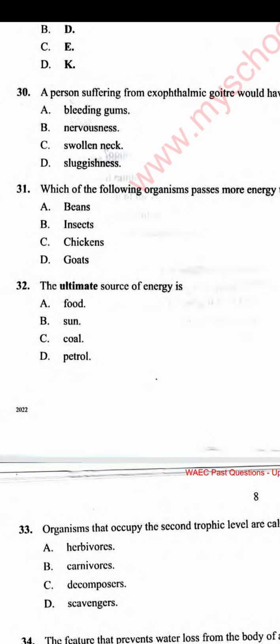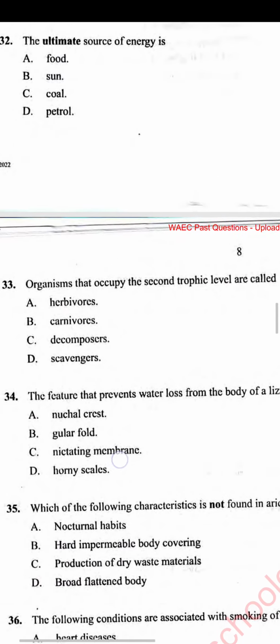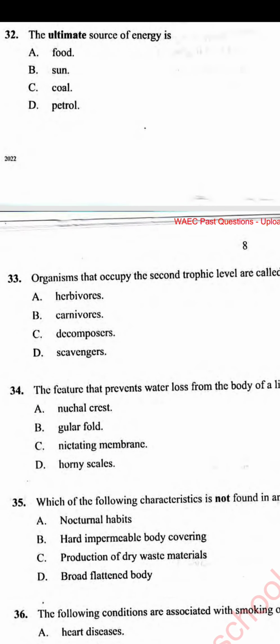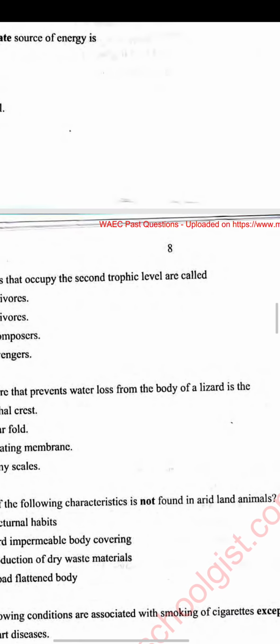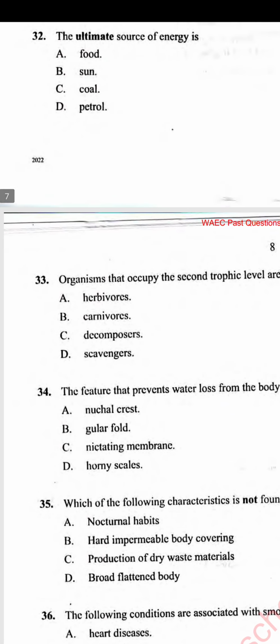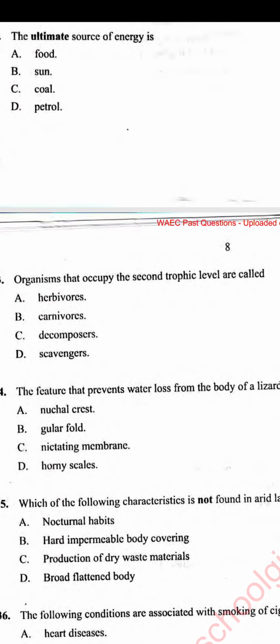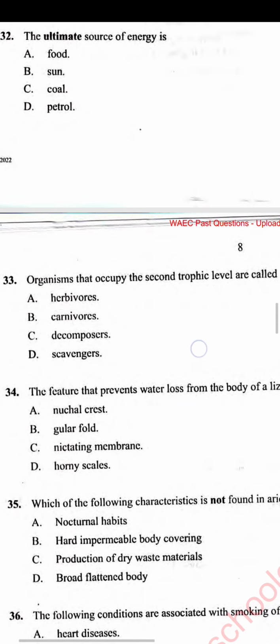So it's sunlight. Number 33. Organisms that occupy the second trophic level are called A. Herbivore, B. Carnivore, C. Decomposers, D. Scavenger. Trophic level means energy level.